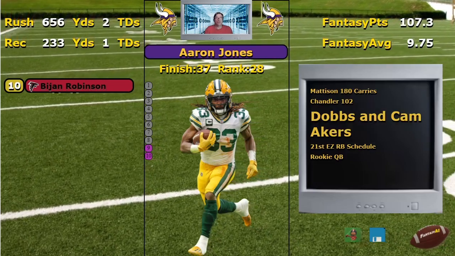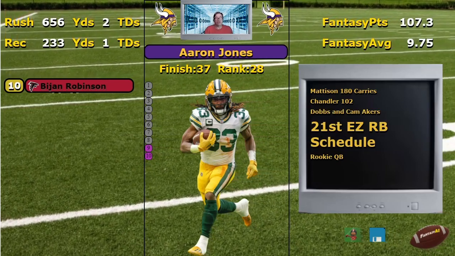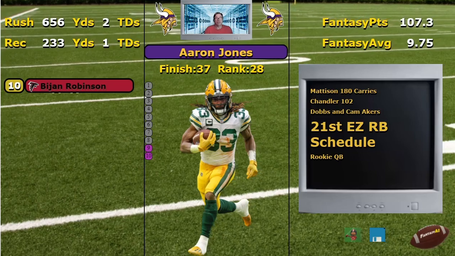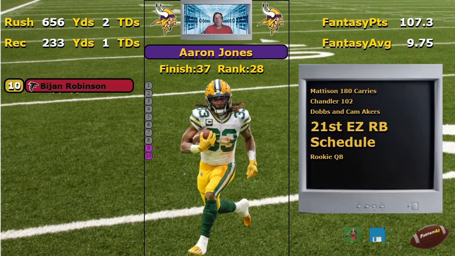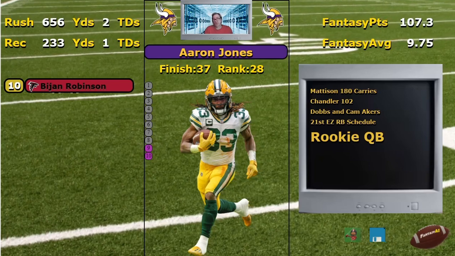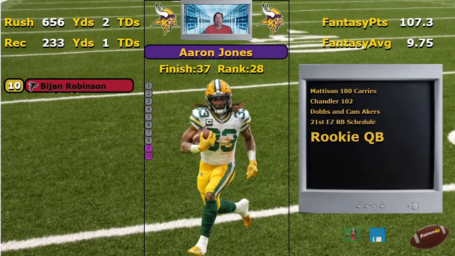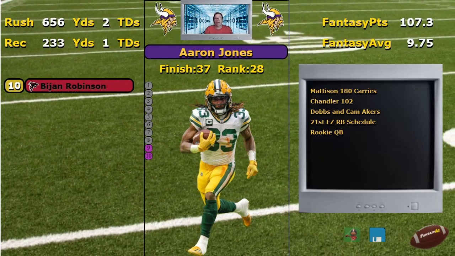And Dobbs, when he was in at quarterback, took some of those carries, and Cam Akers. Anyway, just too much sharing going on there last year, and I don't see an improvement this year. Same group running it back. They have the 21st easiest running back schedule. Got a rookie quarterback. So this isn't a place where we're going to be looking for our lead running back, are we? All right. So they've got him ranked 28th.